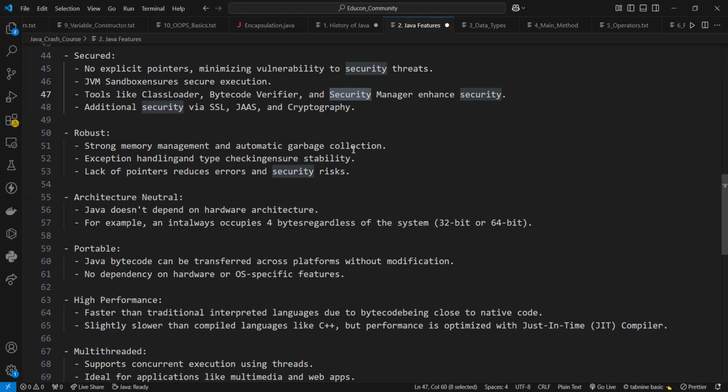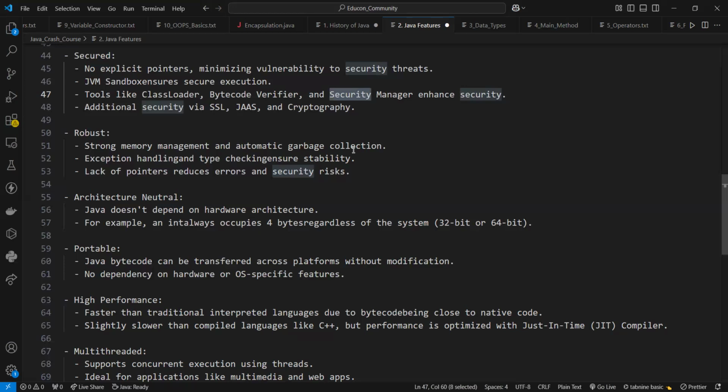So that's why Java is hardware independent, right? So for C, for 32-bit and 64-bit architecture computers, there is separate memory occupied by the integer type, and in that way the others also. But in case of Java, that's the same for every type of architecture. So that's why it's architecture neutral, meaning architecture independent.